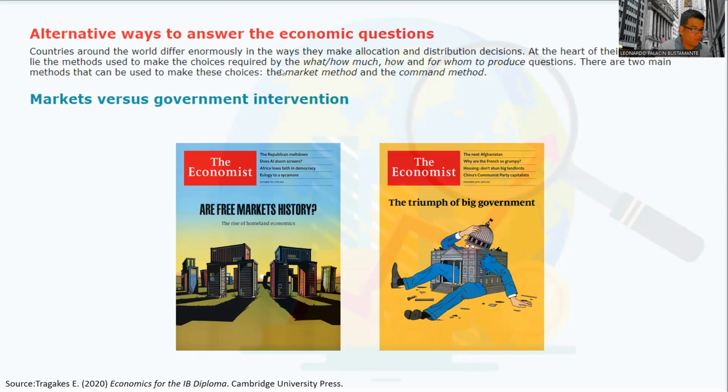Well, countries around the world have differences. They have different ways in which they allocate and distribute resources. So they have a number of different decisions. At the heart of their differences lie the methods used to make the choices required by what, how much, how, and for whom to produce.